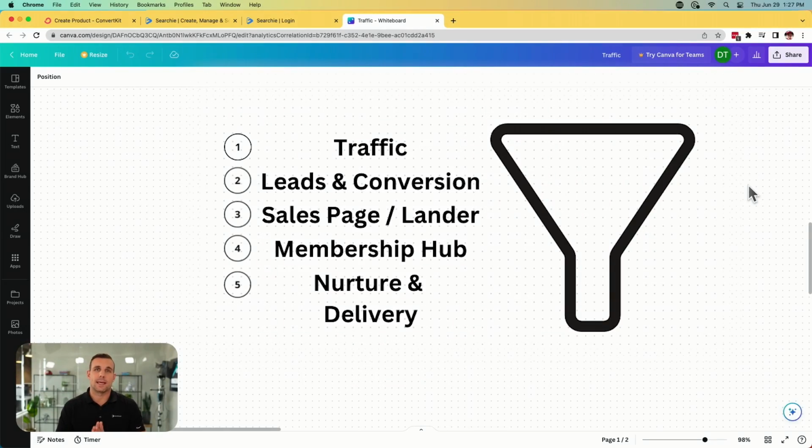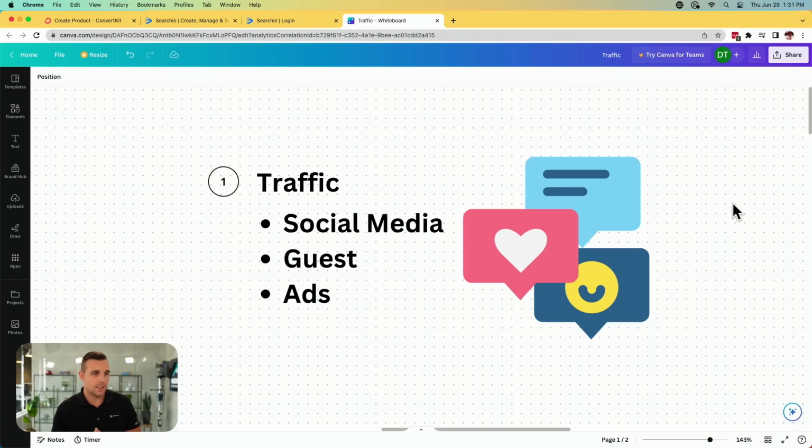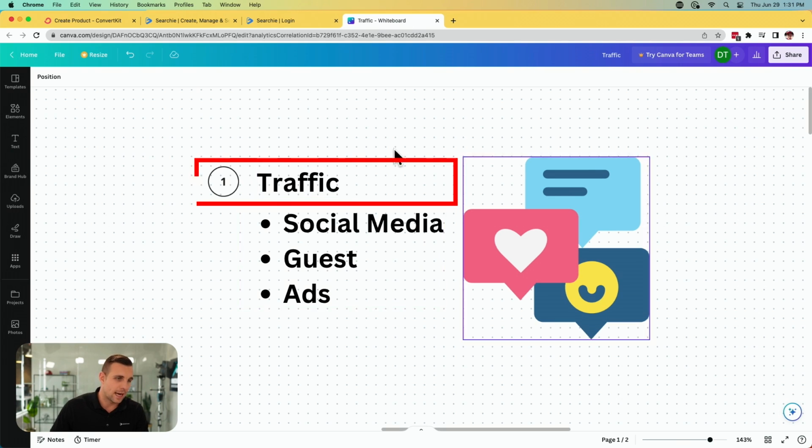If you want to build a successful sales funnel, there's 5 main components, 5 simple steps. I'm going to take you through each one of them and walk you through exactly how you can set this up for your business. The first step here is traffic. You've got to find a way to get yourself in front of your ideal customers, to reach them where they're at. There's 3 main ways that I listed here for you to go about this.